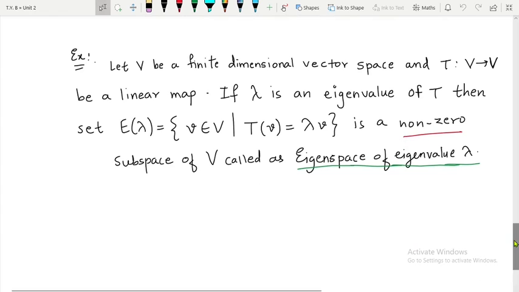Basically, eigenspace is nothing but what? It is the collection of all the eigenvectors of the eigenvalue lambda, together with the zero vector as well, naturally, which is not an eigenvector. Because whenever we say eigenvector, we think that it is a non-zero one. So eigenspace is a collection of all those vectors that satisfy T of v equals lambda v, and naturally we can see that it is exactly the definition of eigenvalue and eigenvector.